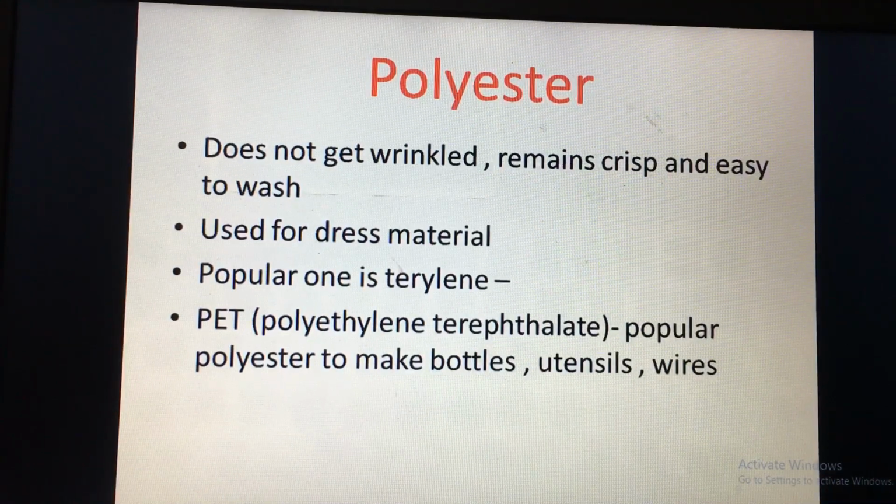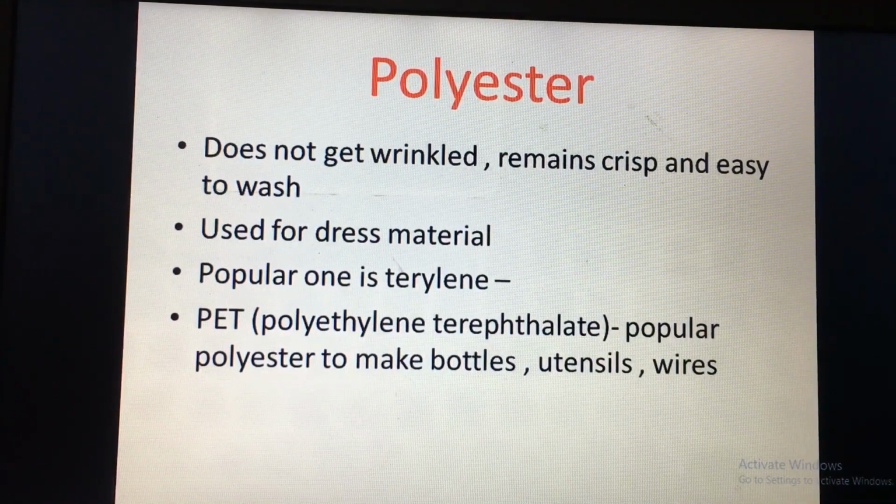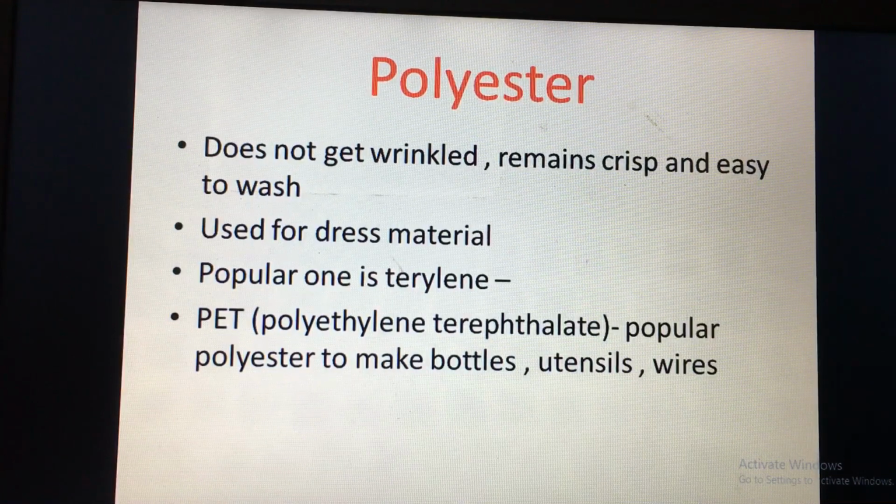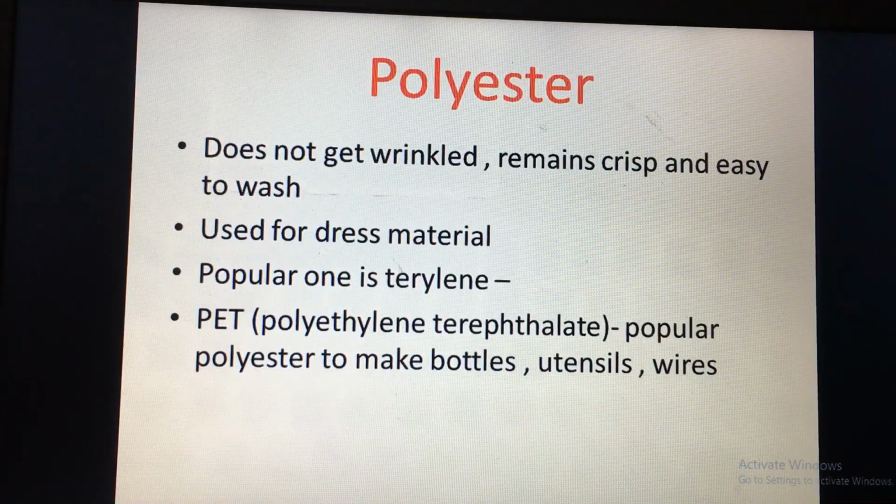Now some types of polyester are in the form of PET. PET means polyethylene terephthalate, that is used for making bottles, utensils and wires.